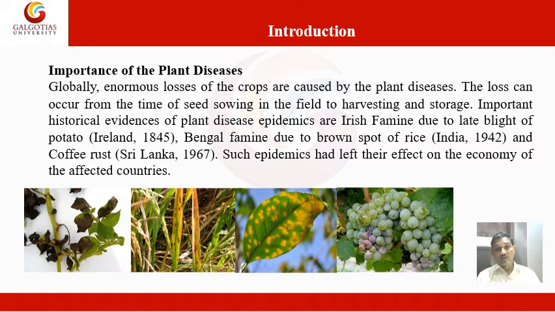But on an average, the estimated loss caused by plant diseases alone is about 30 to 35% annually. And the losses can occur from the time of seed sowing in the field up to harvesting and storage also.